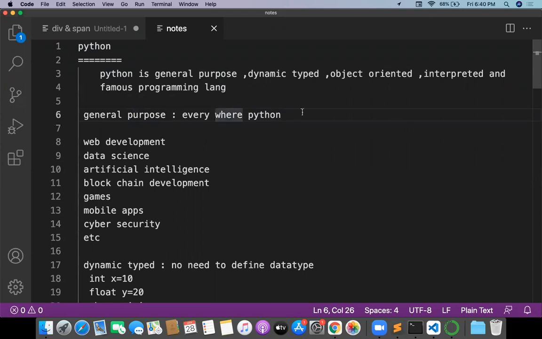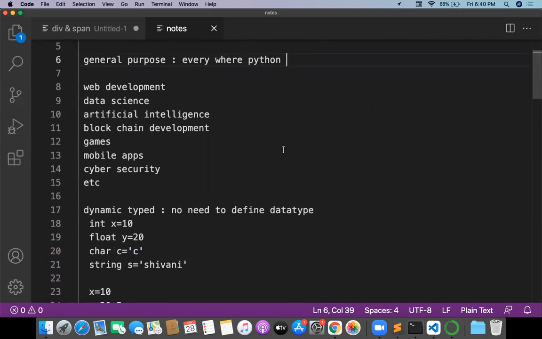Everywhere Python. Everywhere Python means Python can be utilized in web development, data science, artificial intelligence, blockchain and games, mobile apps, cyber security, whatnot. Everywhere in the world, everywhere in IT, Python is definitely needed. That is the reason we are learning Python.